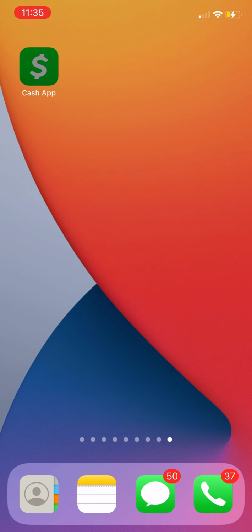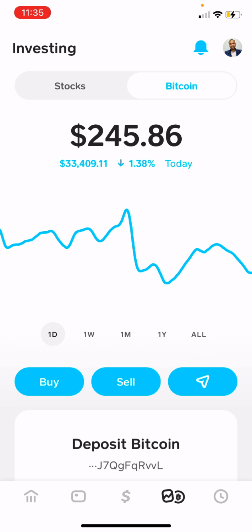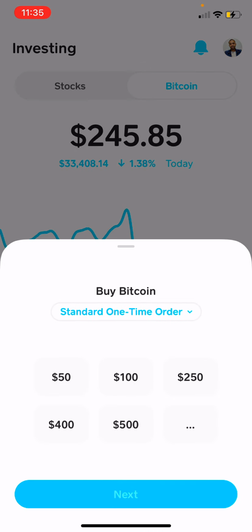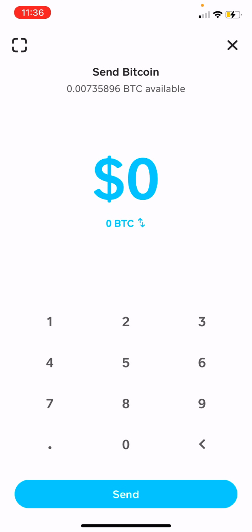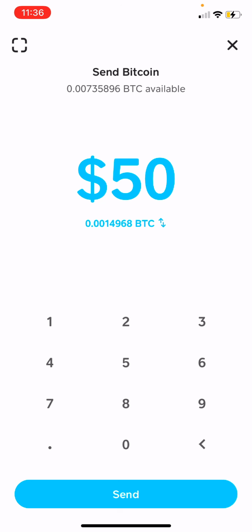So boom, there's my Cash App. All right, so I already have money on my Bitcoin, so that's going to make it super easy. If you don't have money in Bitcoin, you can just purchase Bitcoin. You can go right here and buy some Bitcoin and get it in your wallet. Luckily, I already have some Bitcoin in here. So what I'm going to go ahead and do is just send it to the address that we got from Pocket Options.